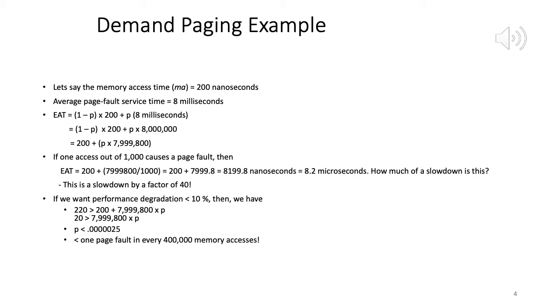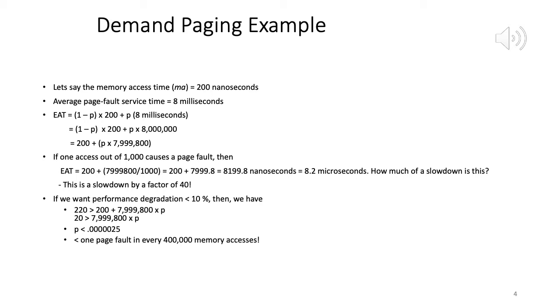So plugging that in, 200 plus 7,999,800 divided by 1,000. Because P is 1 by 1,000, we get 8199.8 nanoseconds, which is roughly 8.2 microseconds. So how much of a slowdown is this versus the case that we don't have any page faults? That is, the case in which we have 1,000 page references and for all 1,000 the page is in memory. The other scenario is we have 1,000 page references and 999 of those pages are in main memory. One time the page is on disk.